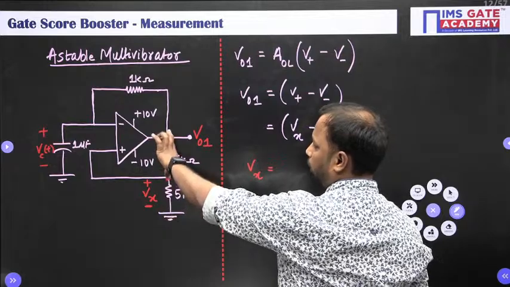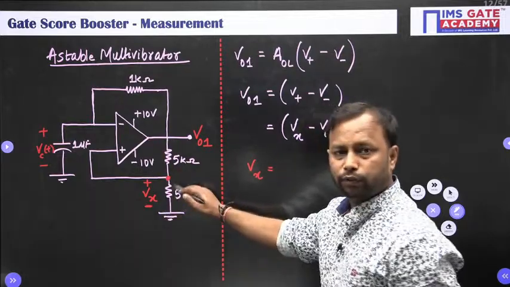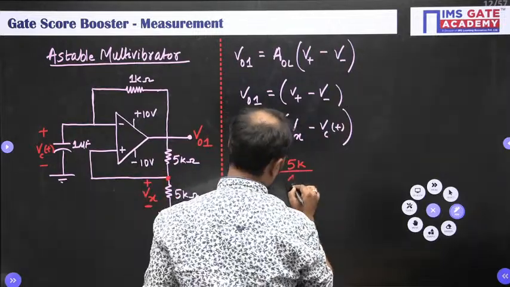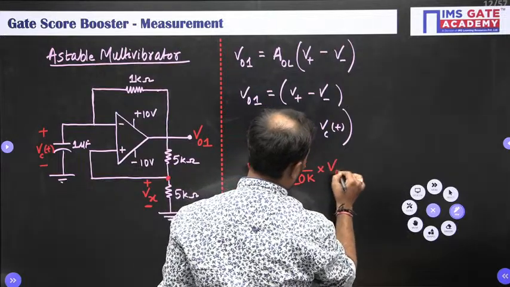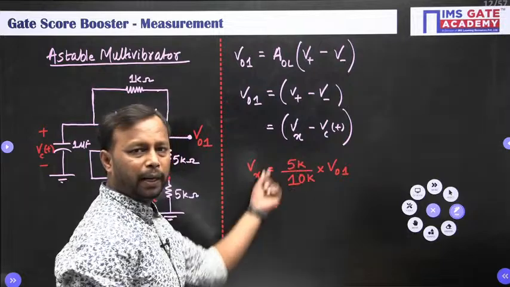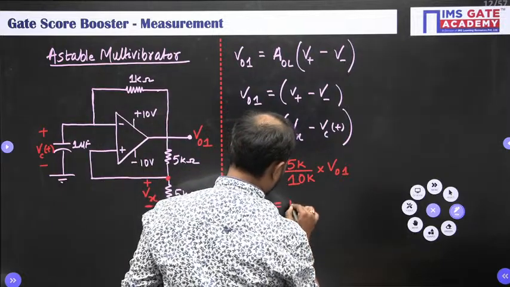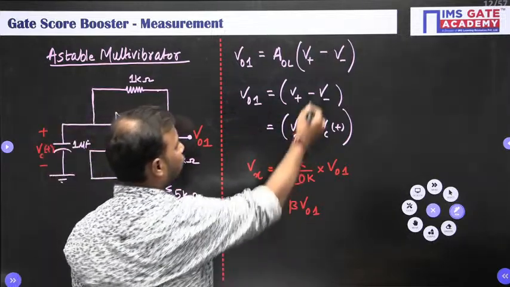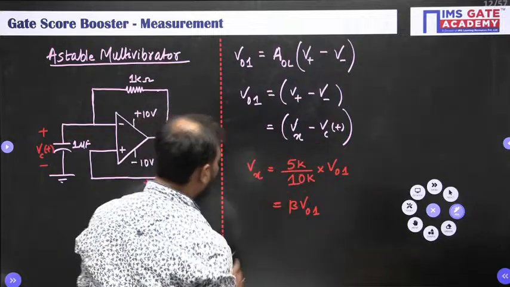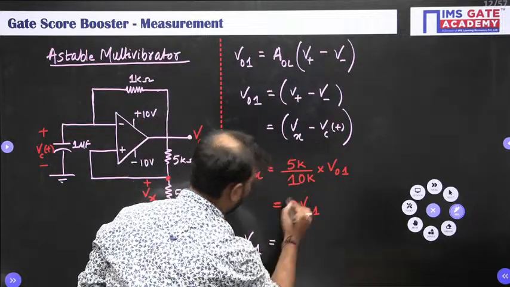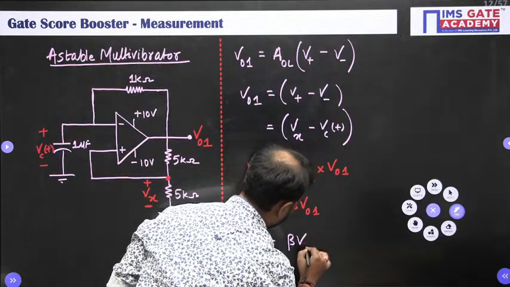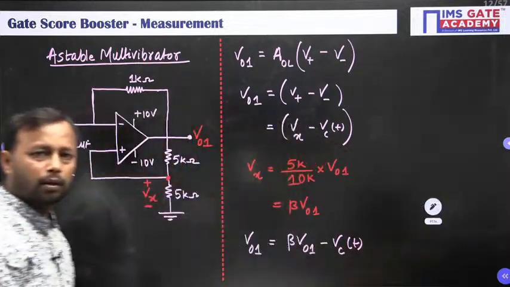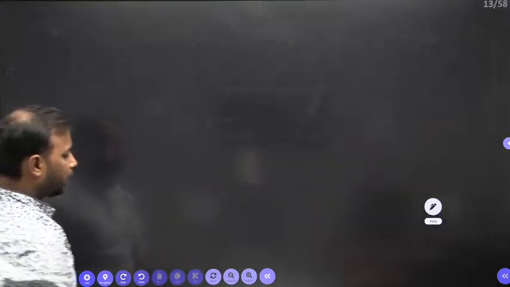The total supply here is V01 across 5 kilo ohm. Our output will be 5K upon total 10K into V01. So let me take this value as beta, so beta V01. And as I told you, V minus is Vc of t. So V01 from here I can say it will be equal to beta V01 minus Vc of t. Now how is your output going to be plus V set and minus V set?